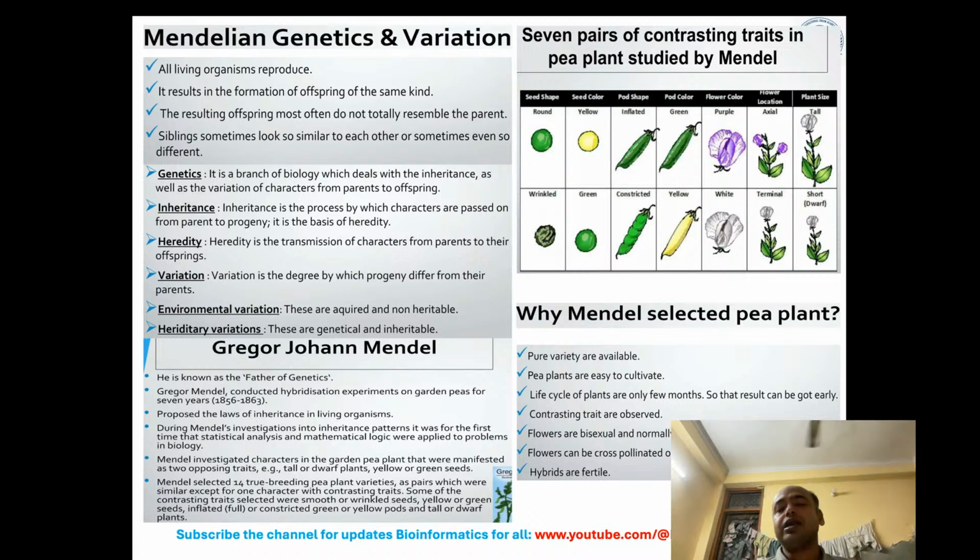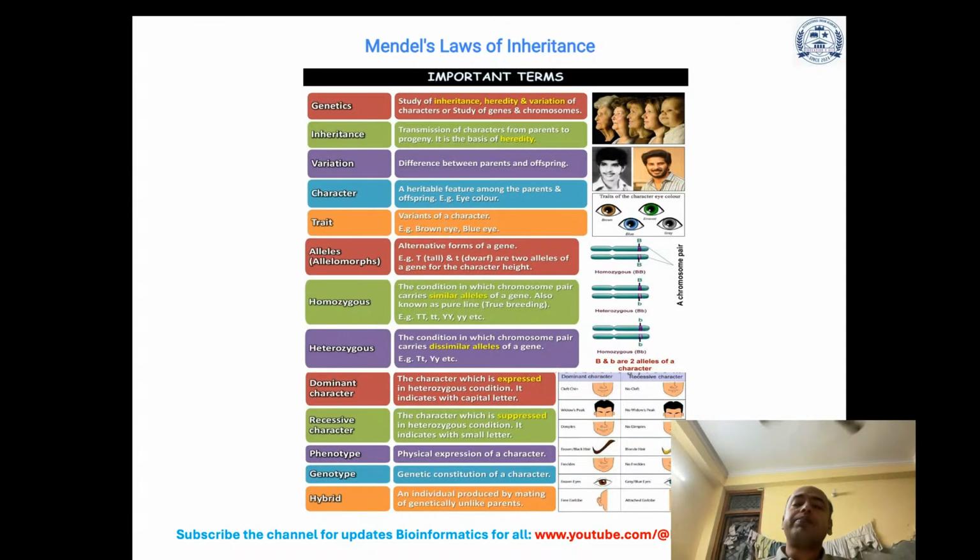The seven pairs of contrasting traits in the pea plants studied by Mendel are shown here, and this is why he selected the pea plants. Pure varieties were available, and pea plants are easy to cultivate. The life cycle of the plants is only a few months, so that results can be obtained early. Contrasting traits are observed. Flowers are bisexual and normally self-pollinated. Flowers can be cross-pollinated only manually. Hybrids are fertile.